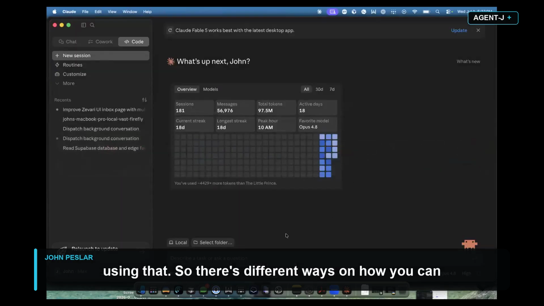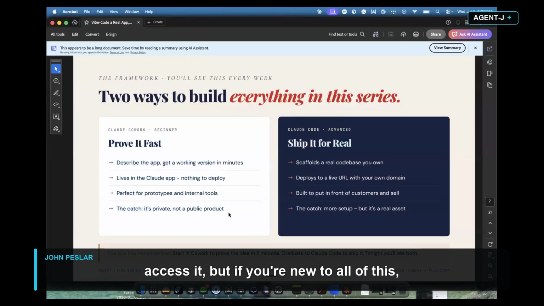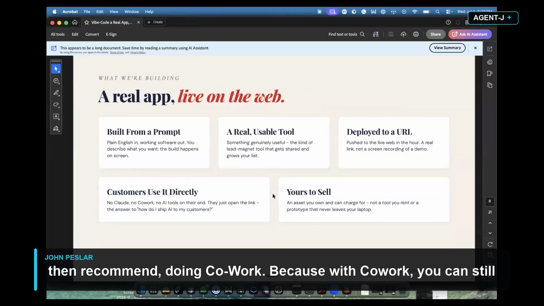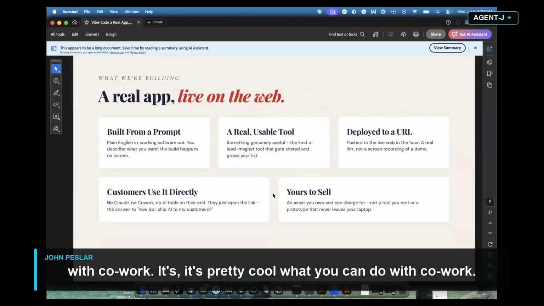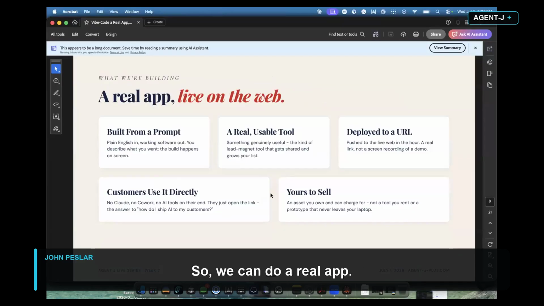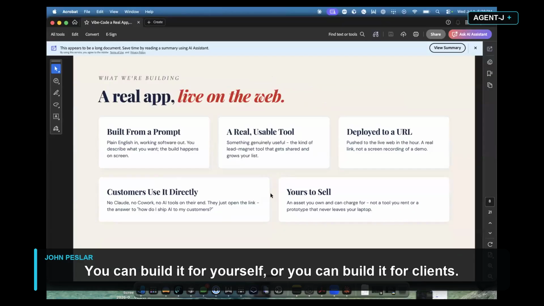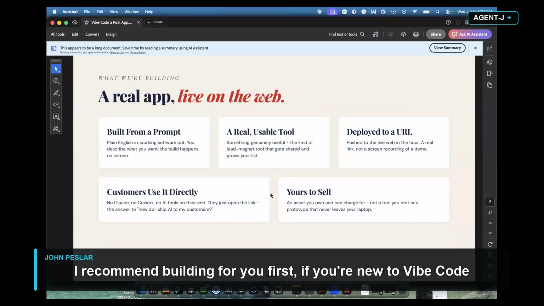So there's different ways you can access it, but if you're new to all of this, then I recommend doing Cowork, because with Cowork, you can still build an app. There's so much you can do with Cowork. It's pretty cool what you can do with Cowork. So we can do a real app, which is what we're going to build. You can build it for yourself or you can build it for clients. I recommend building for you first.